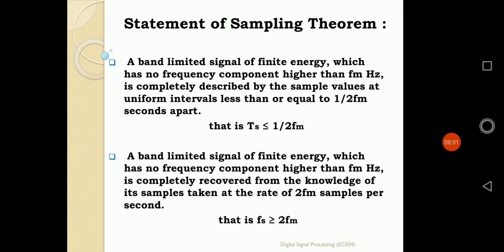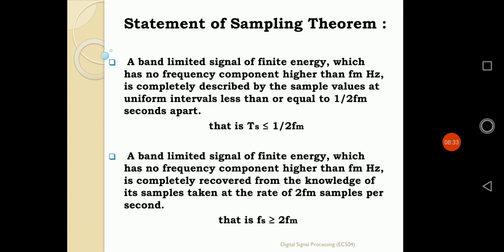So what is the frequency statement? A band limited signal of finite energy which has no frequency component higher than FM Hertz. The same first two lines as for the first statement. We have to take one signal x of t, a continuous time signal, which is band limited and has finite energy, and whose maximum frequency component is defined by FM.